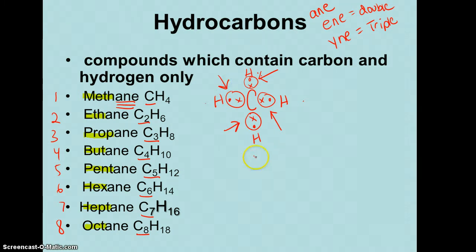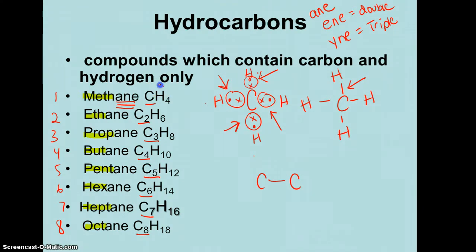To draw ethane, eth means 2 carbons, right? So I'm just going to immediately draw my 2 carbons. Ane is telling me a single bond, so I'm just going to write a single bond here. On this one, you will also see it like this. I just wanted to draw out the electrons to make it a little more clear. This is your single bond here, attached to your hydrogens.